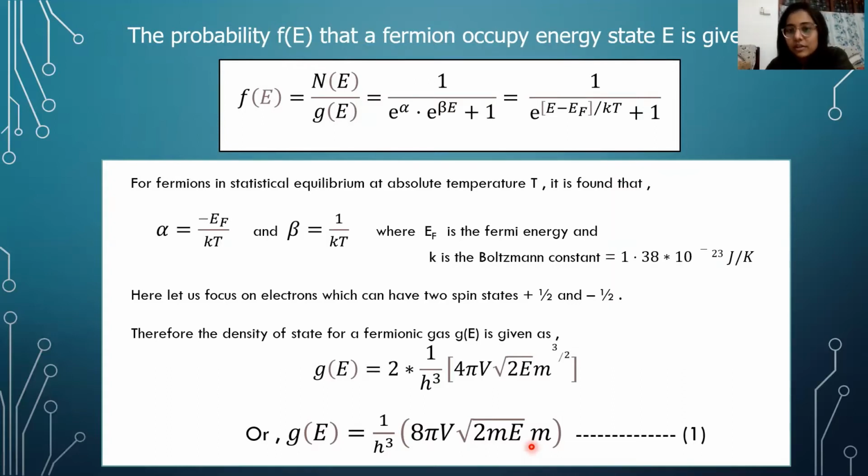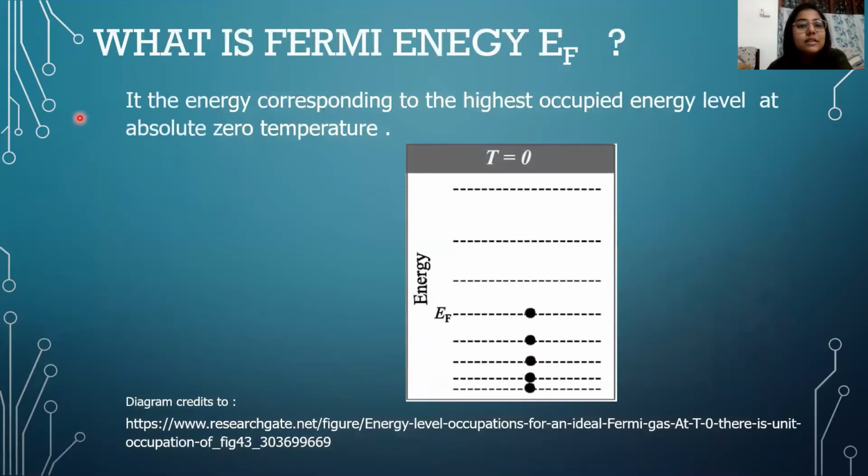Okay, now we talked about Fermi energy. In the equation, we introduced a new parameter which is called Fermi energy. So now let's discuss what Fermi energy is. Let us look at this diagram. At absolute zero temperature, that is at T equal to 0 Kelvin, all the lower energy states are filled completely, as you can see in this diagram. The electrons strictly obey Pauli's exclusion principle, because in Fermi-Dirac statistics, the fermions obey the Pauli's exclusion principle.